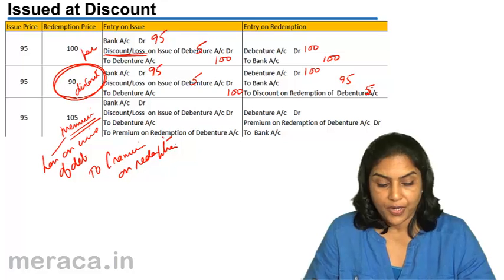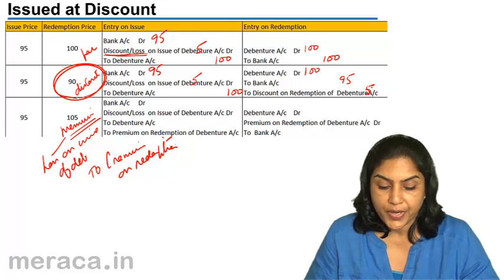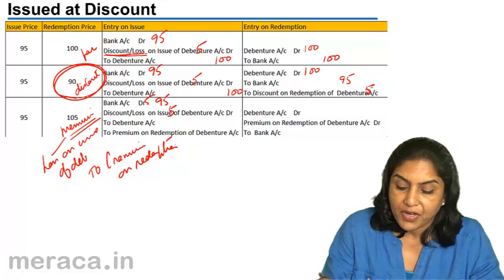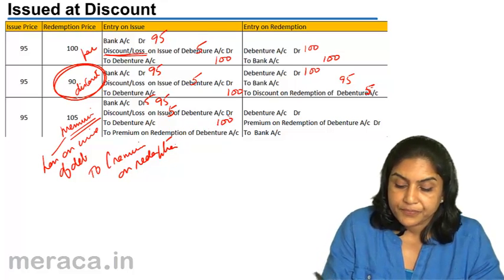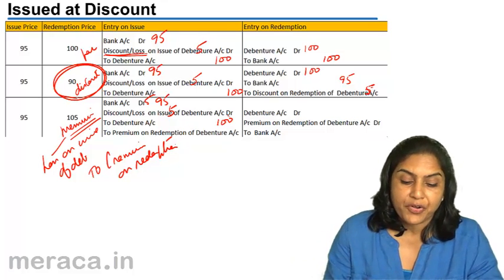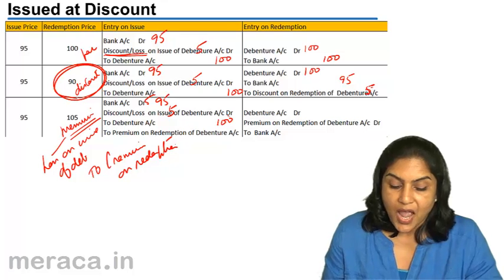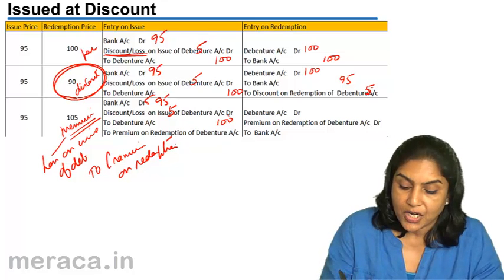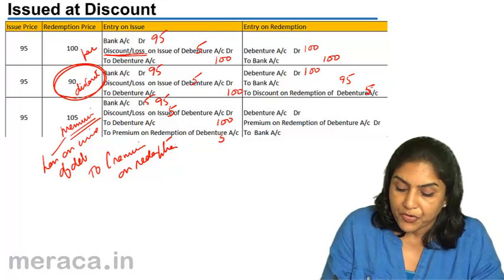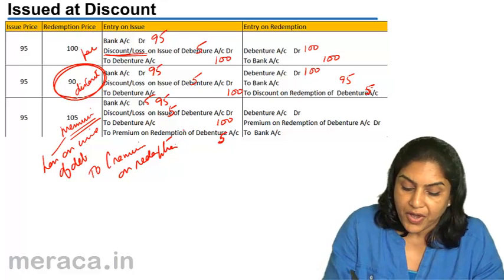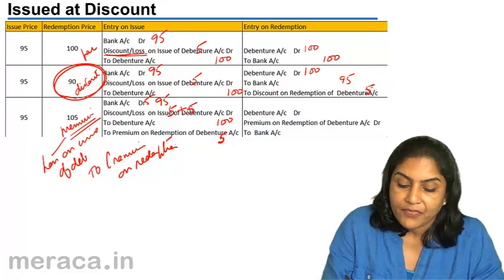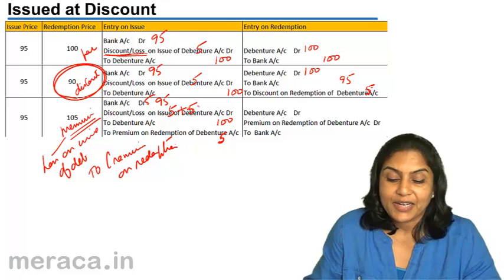What is the normal issue entry? Bank account debit 95, discount on issue debit 5, to debentures 100. However, there is a premium on redemption of 5, which is a loss, and therefore we would pass another additional entry, loss on issue of debentures account debit 5 to premium on redemption 5. So premium on redemption and discount or loss is one and the same account. The accounting treatment is the same. Therefore, this becomes 5 plus 5, 10.